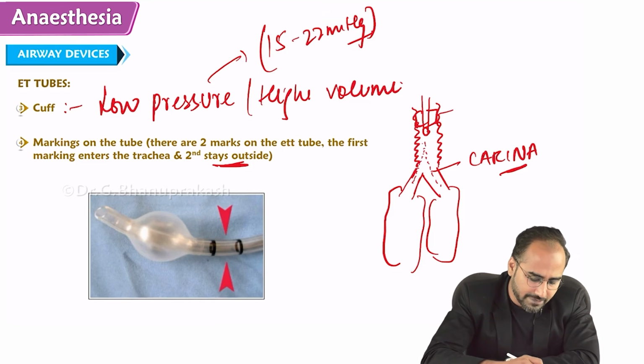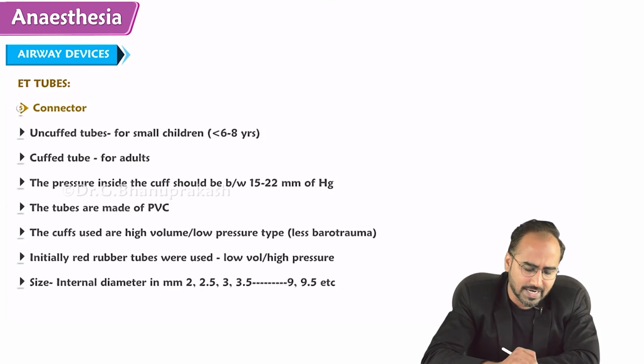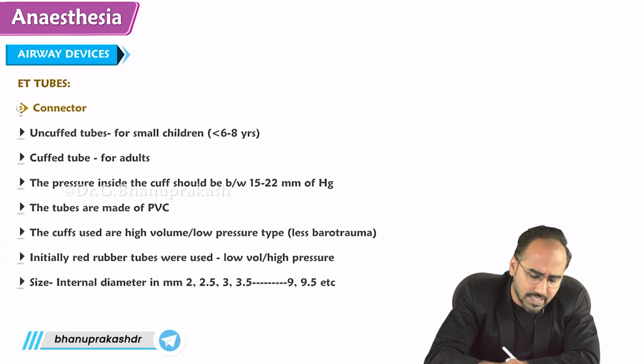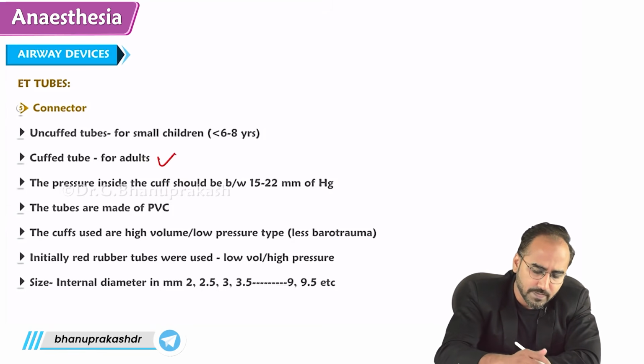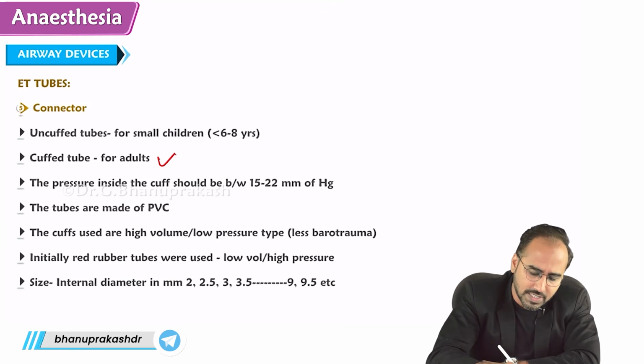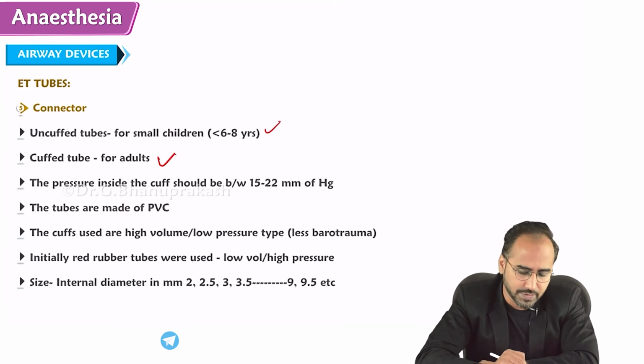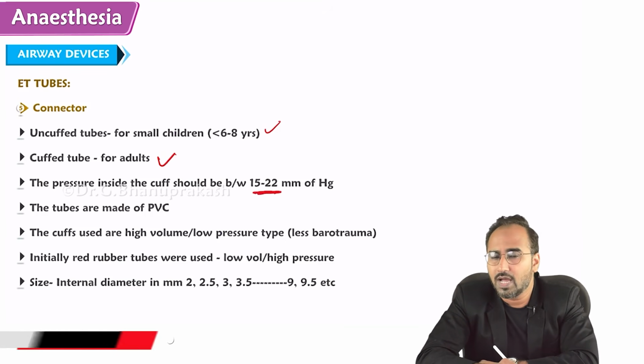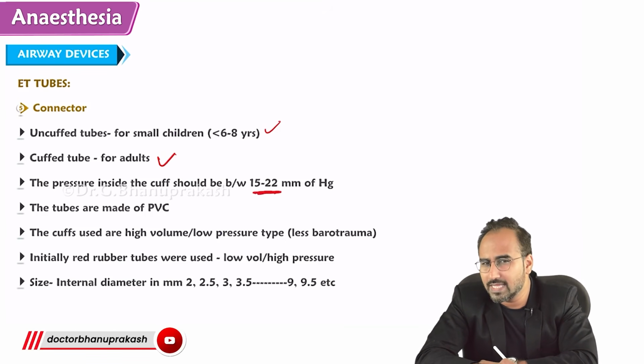Okay? So after the markings, now guys, the connector. The last part is the connector. Once again, I told you, a cuffed endotracheal tube is used for adults, whereas an uncuffed endotracheal tube is used for children. The pressure inside the cuff is 15 to 22. How is the pressure, low or high?